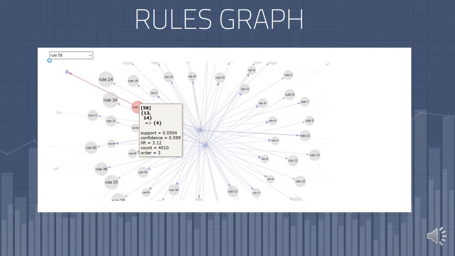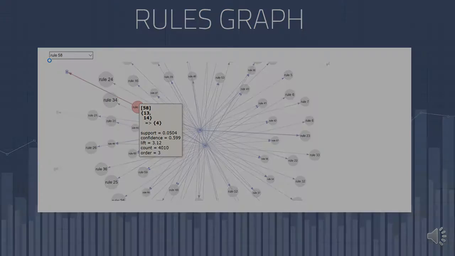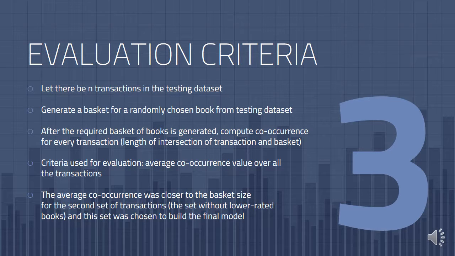Here is an interactive graph that represents the rules. We use average co-occurrence to evaluate the models. Once the basket has been generated, we compute the co-occurrences for every transaction in the testing dataset. Co-occurrence of a transaction given a basket is the number of books in the intersection between the basket and the transaction. Only the lengths of intersection greater than 0 are considered. Finally, we use the average of the co-occurrences over all the transactions to compare models. The ideal co-occurrence value would be equal to the basket size.